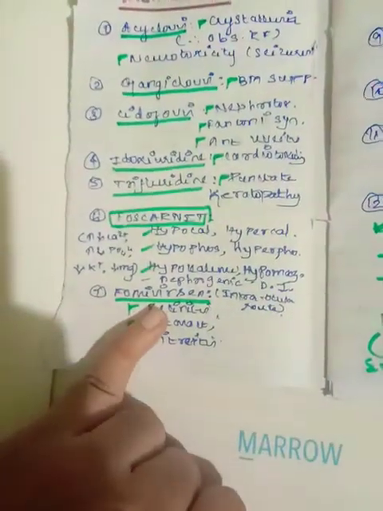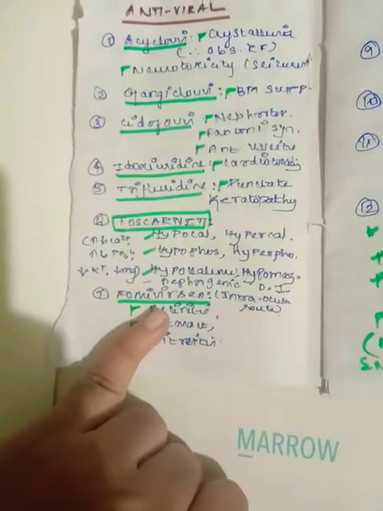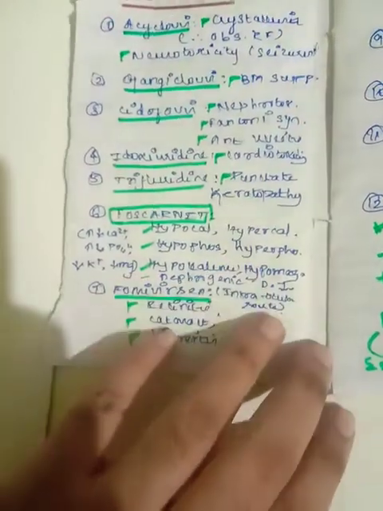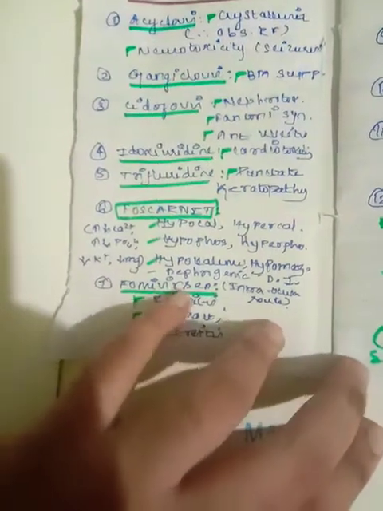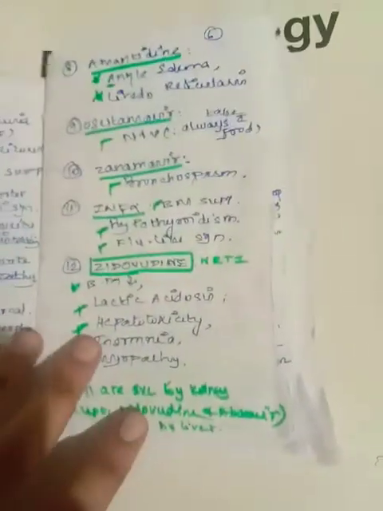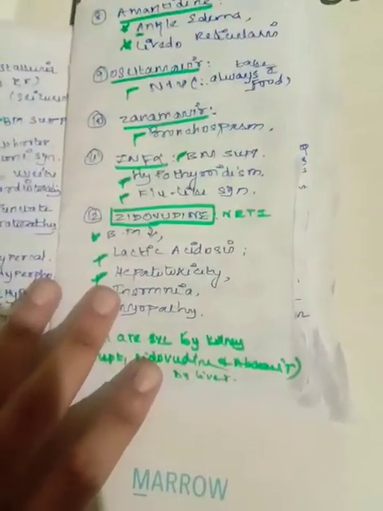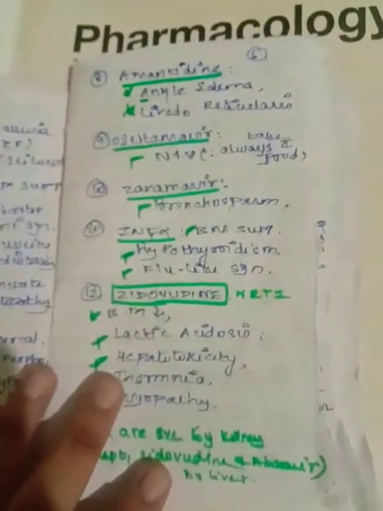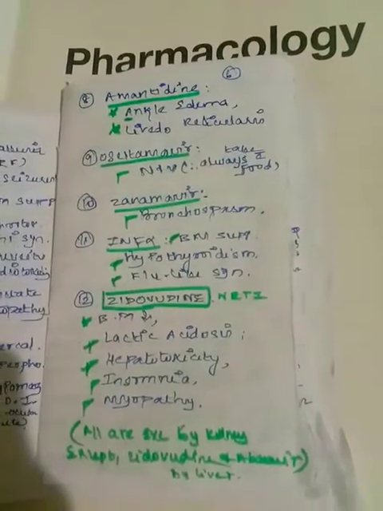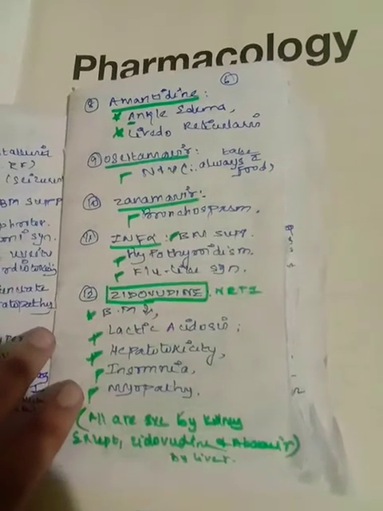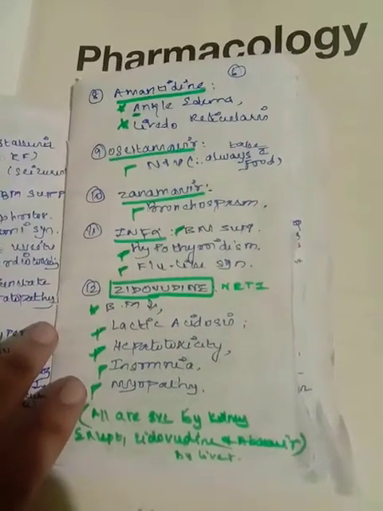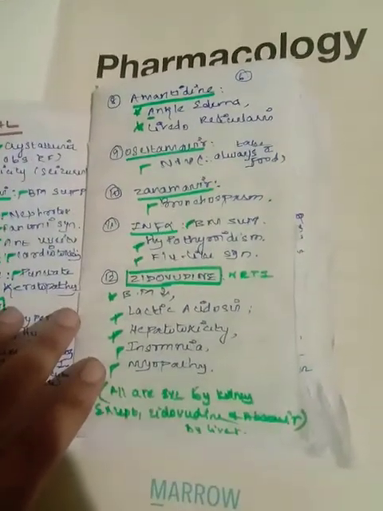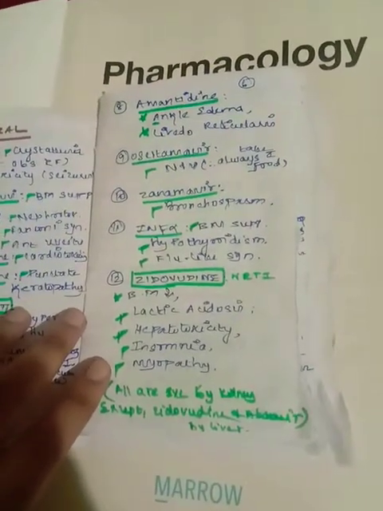Then the next drug is fomivirsen. Fomivirsen is always given through the intraocular route, so it can have its side effects on, obviously, the eyes, right? So retinitis, cataract, and vitritis. And here comes amantadine. Amantadine has one significance. It is given only to known sensitive cases of influenza, because the side effects of amantadine are ankle edema and livedo reticularis. Just for getting treated for a flu, getting ankle edema and livedo reticularis is unfair, right? So amantadine is given only to known sensitive cases of influenza A.